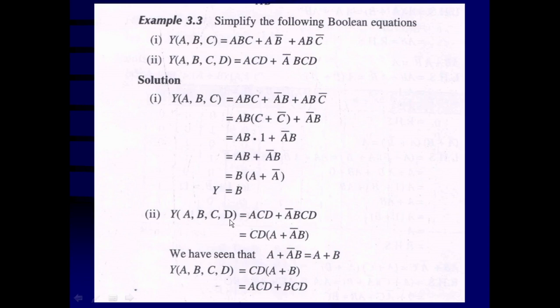Next example. Y is a function of ABCD, that is equal to ACD plus A bar BCD. CD is going to be common, so A plus A bar B. We have seen that A plus A bar B is equal to A plus B. So for this one, we can substitute A plus B, that means CD into (A plus B), that is equal to ACD plus BCD, which will be the simplification.